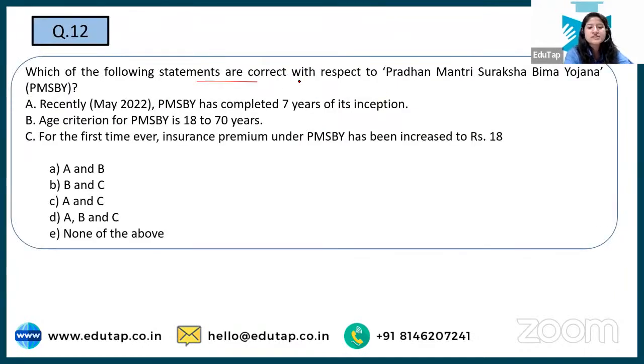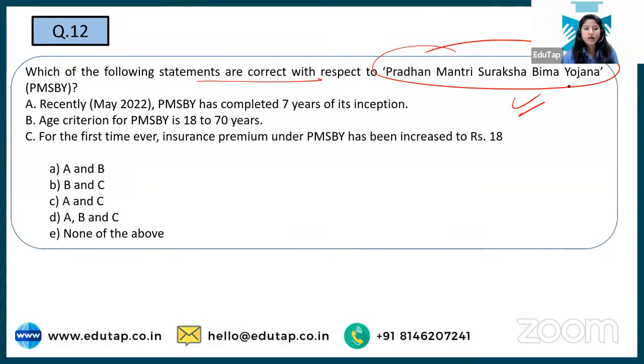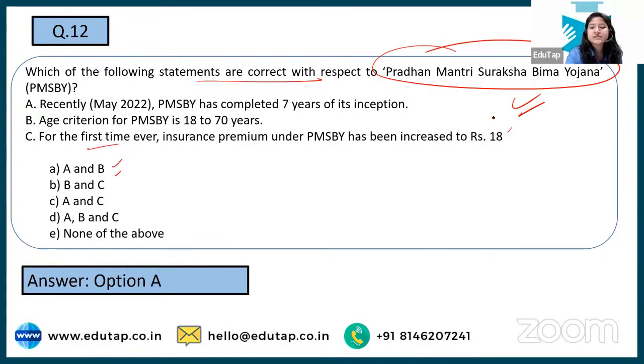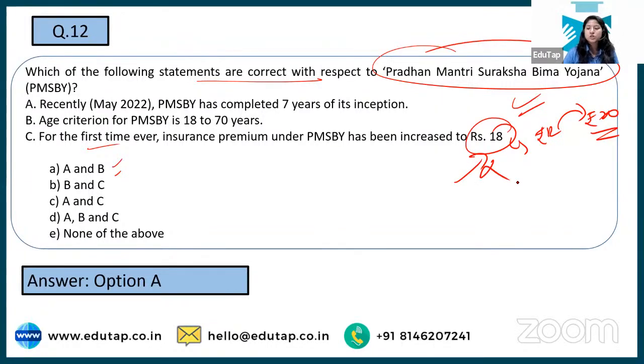Next is, which of the following statements are correct with respect to Pradhan Mantri Suraksha Bima Yojana? So we have covered Jeevan Jyoti. Now we are focusing on Suraksha. Here we are focusing on which of the following is correct. I am getting the answers, and yes, everybody is saying correct. The correct answer is option number A, that is A and B. Why? Because this has been increased from 12 to rupees 20 per annum and not 18. So I hope you understand the difference, and we are good to go to the next question.